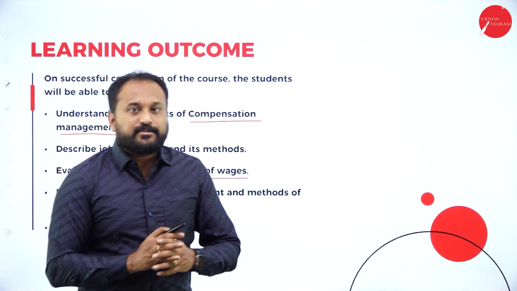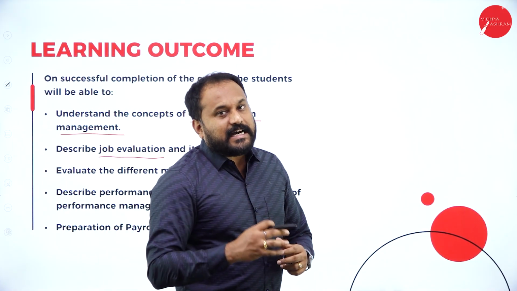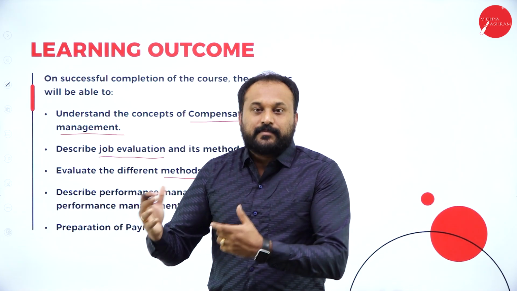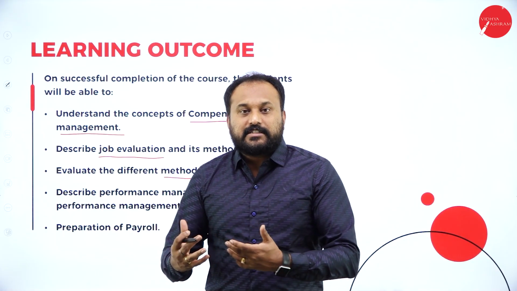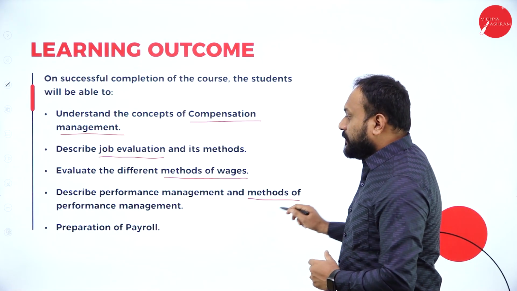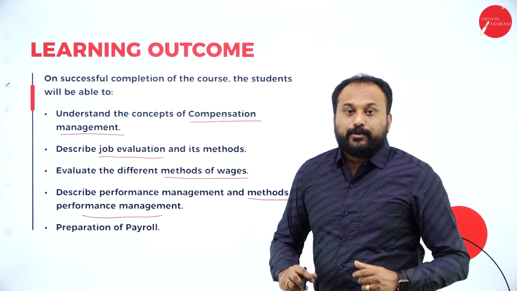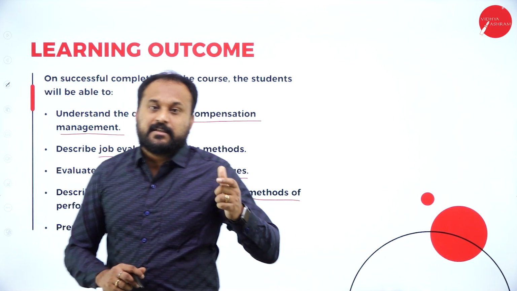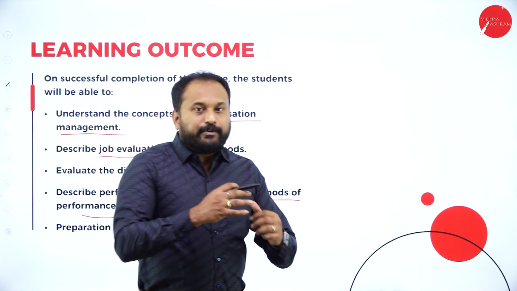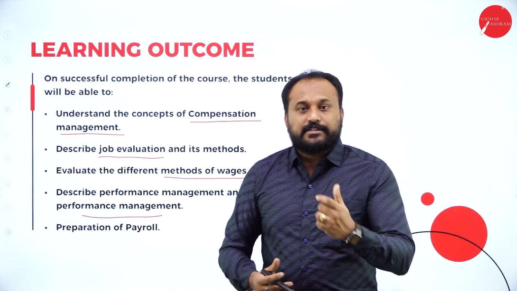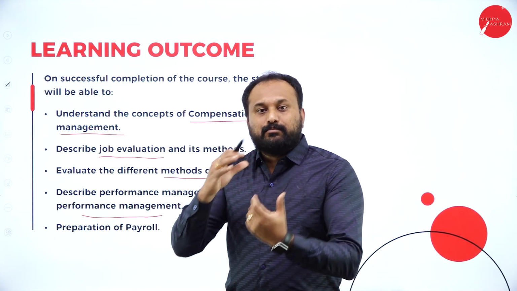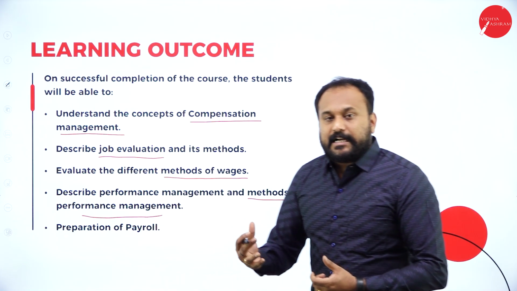You will get to know the methods of wages. When I say methods of wages, what exactly is it? Wages are something which is given by the employer to the laborer. That is exactly a compensation. Now, what are the types of wages we are supposed to know? Describe performance management and methods of performance management. Here, you will get to know traditional methods as well as the very fast moving modern method. So which one is good? Was the traditional good, or the modern which MNC companies are using? All fast moving entrepreneurs are using the modern method.